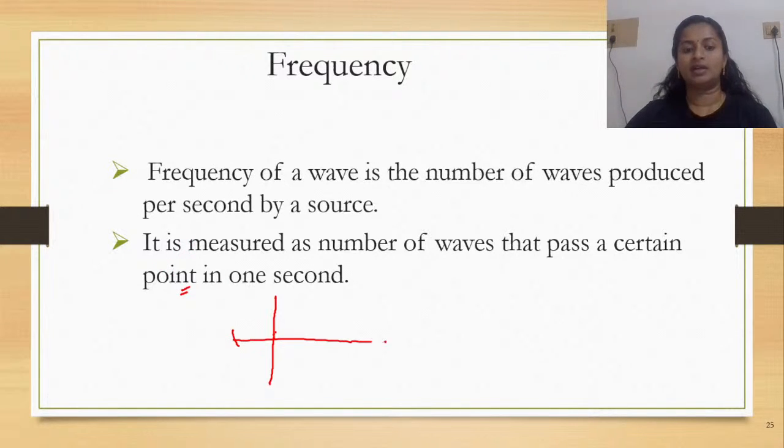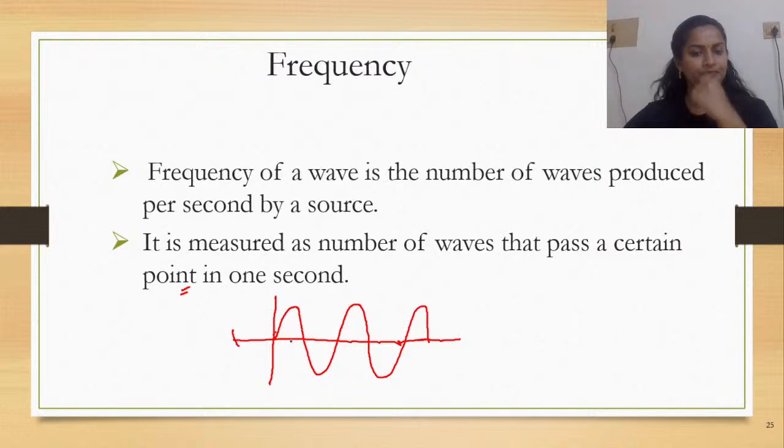Or, you have a wave like this, and imagine that this is one complete pattern. So one complete pattern can be treated as a wave. Now in 1 second, if there are two patterns, that is, a complete wave repeats its pattern two times within a time period of 1 second, you can say that the number of waves produced per second by the source is 2, and hence that is the frequency.